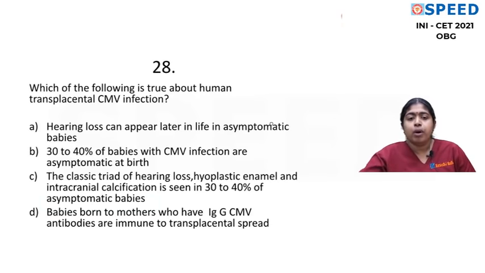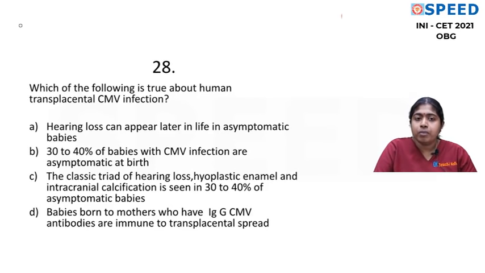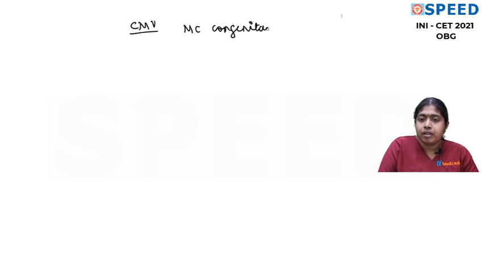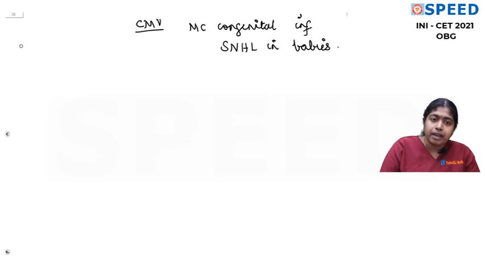Which of the following is true about human transplacental cytomegalovirus infection? Regarding cytomegalovirus, we need to understand why this question is basically asked. That is because cytomegalovirus is the most common congenital infection. I am going to list the salient points. It is the most common congenital infection, and not only that, it is the most common cause of sensorineural hearing loss in babies. Cytomegalovirus is basically a herpes virus, human herpes virus 5.